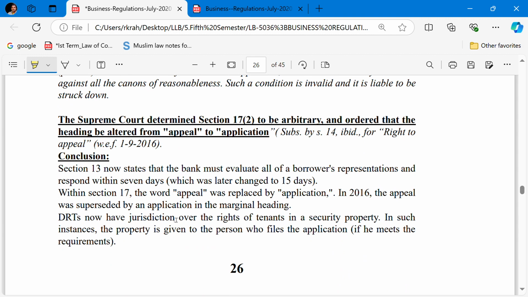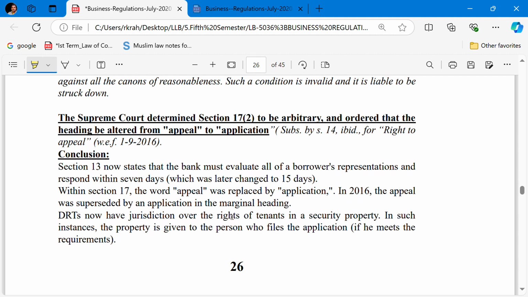Section 13 now states that the bank must evaluate all of the borrower's representations and respond within 7 days, which was later changed to 15 days. Within Section 17, the word appeal was replaced by application. In 2016, the appeal was superseded by the application, an application in the marginal head.